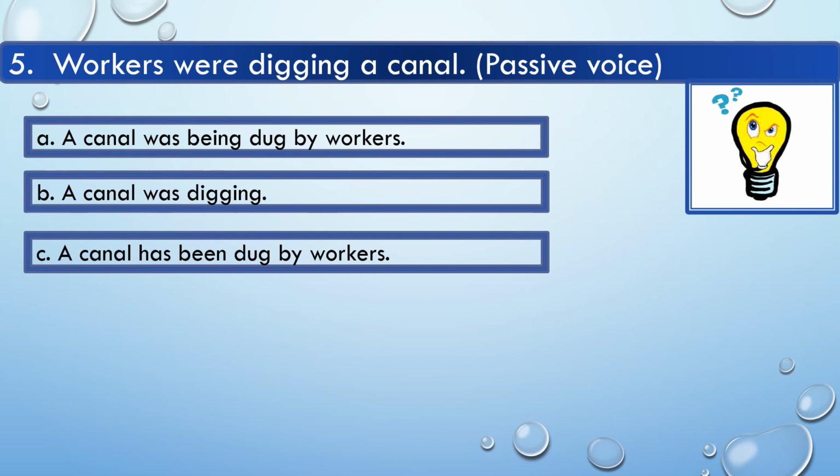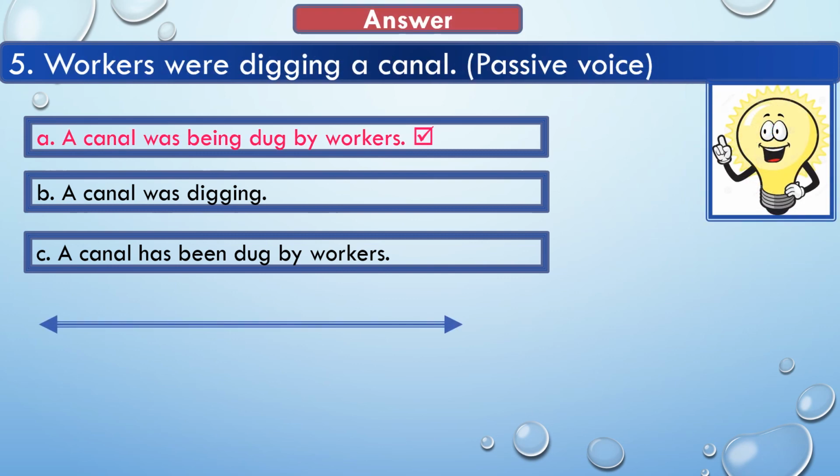Okay, now we see the answer of this question. And here the option A is correct. A canal was being dug by workers. Because as you can see here, this sentence is in past continuous tense. And when we will change this sentence in passive voice, then it becomes a canal was being dug by workers. So here the option A is correct.